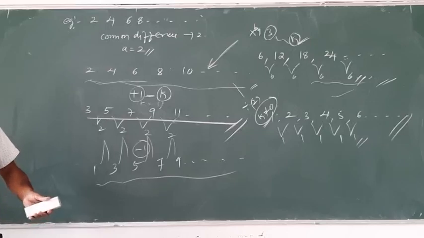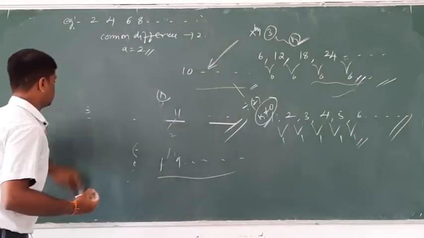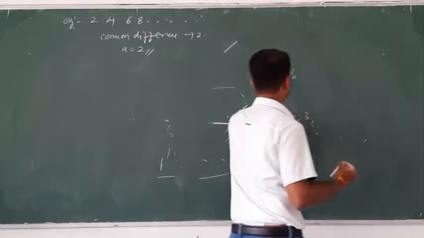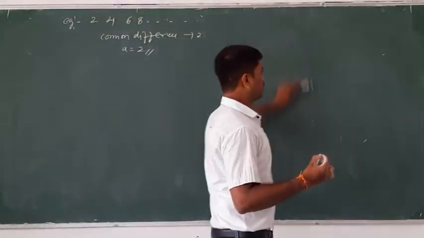The first one, this example is there, the first properties of an arithmetic progression, right? Heading: properties.